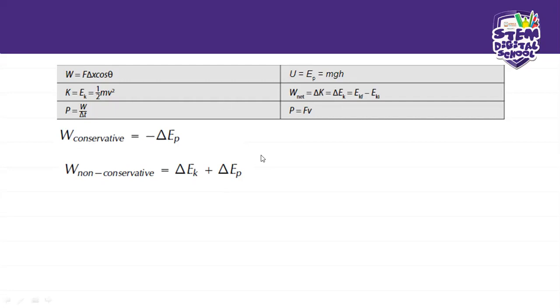Check how they differ. It differs from the net work. The net work is going to be the change in kinetic energy, and the work non-conservative is the change in kinetic energy plus the change in potential energy.